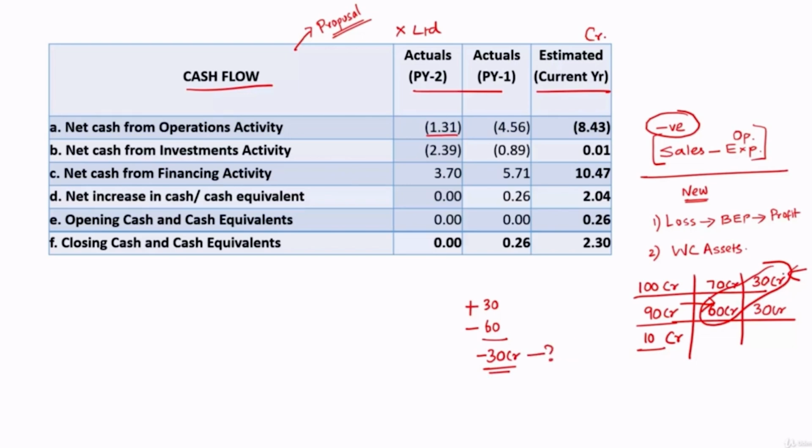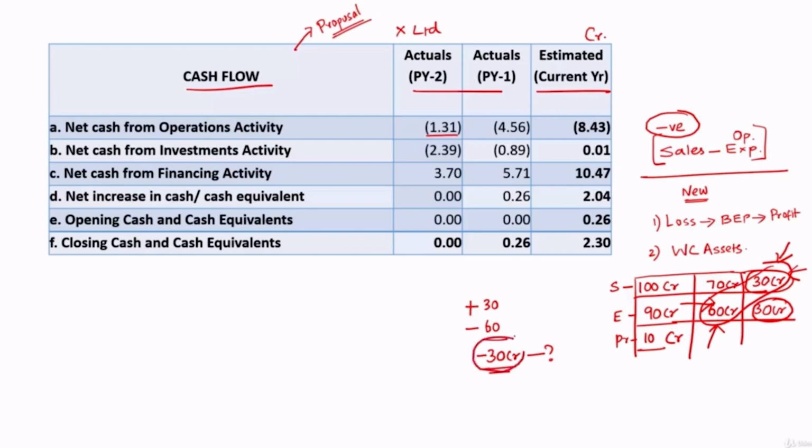So please have a look at this once again. This is the sales. These are all the expenses. This is the profit, right? Out of sales of 100 crore, they have sold 70 crore on credit. It means cash realized or cash sales is only 30 crore. Assuming the 70 crore is still debtors, it means not yet realized. Out of 90 crore, they have already paid 60 crore, and 30 crore is not yet paid, assuming it is still sitting as creditors. So you can see the cash that had come into the system is 30 crore, the cash that had gone out of the system is 60 crore, and all these are operational cash flows.